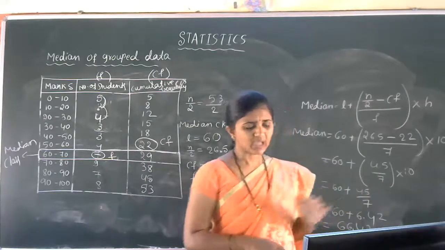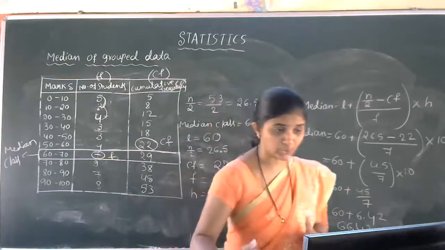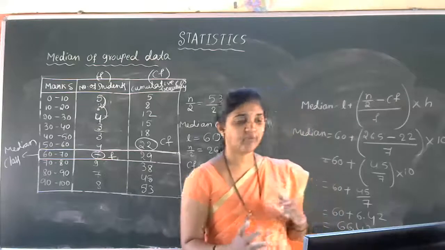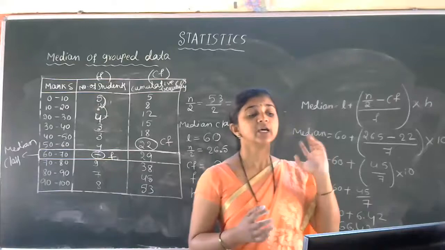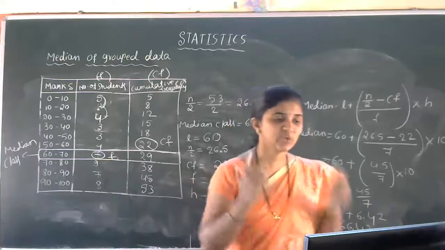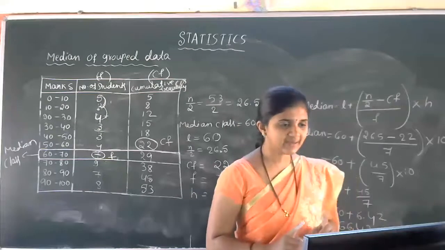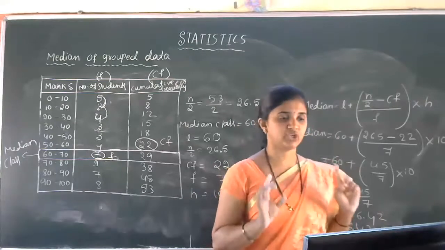So I'm not going to give homework on this median. The median concept is not over. Only 75% of the median topic is over, so still 25% we have to discuss in the next class. Today's homework is you just work out the first exercise related to the mean topic. Is that clear? The mean exercise is homework today, so you have to finish that.